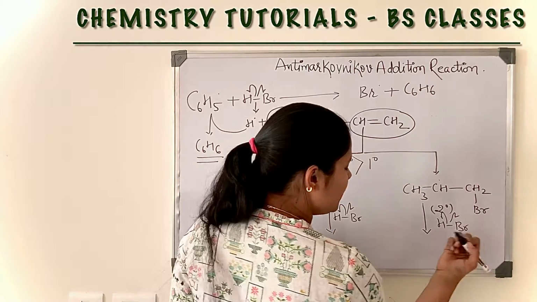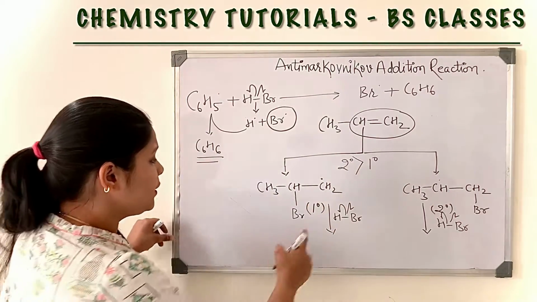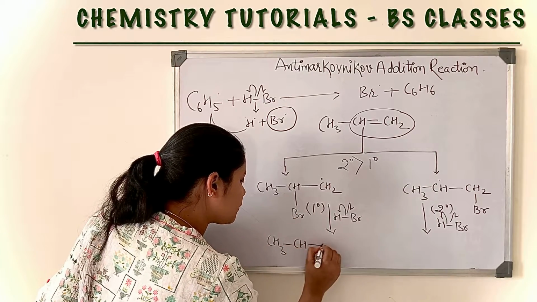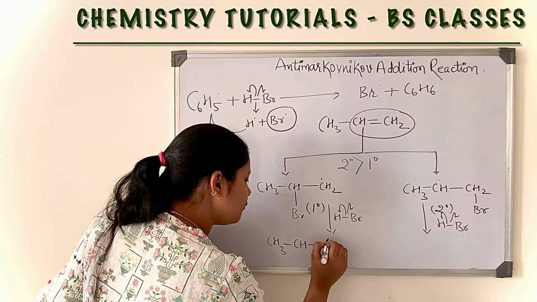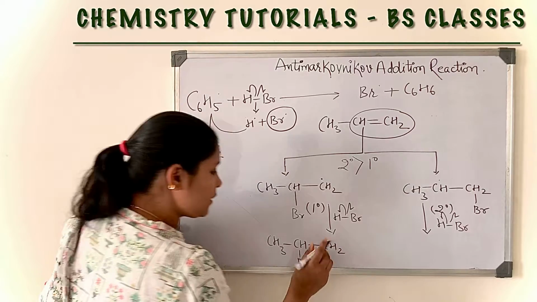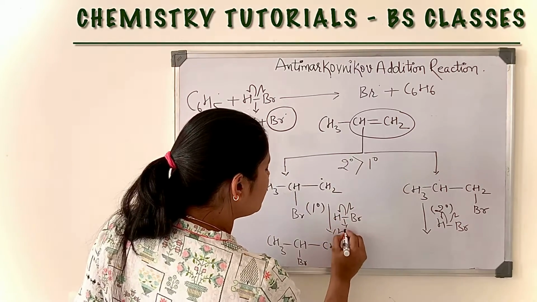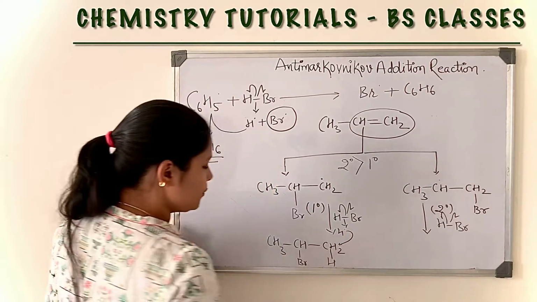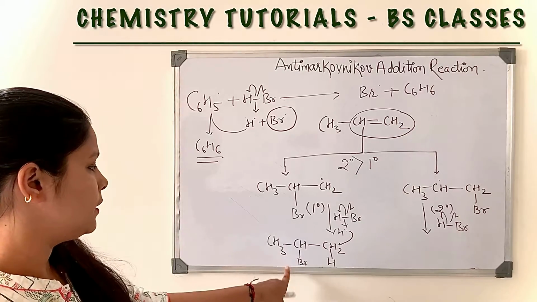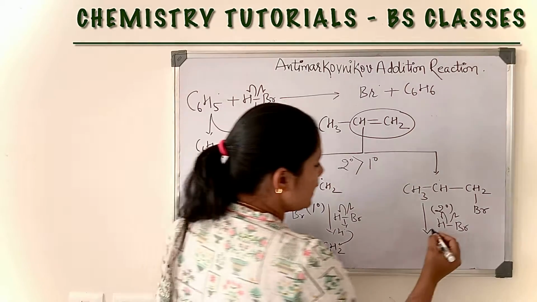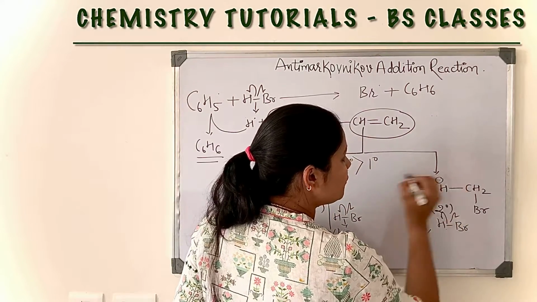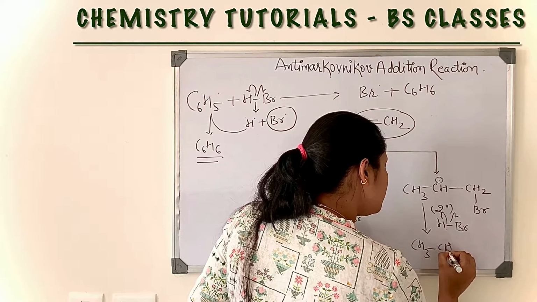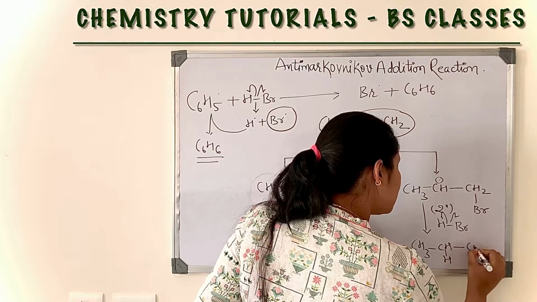The H free radical binds with this free radical and forms this molecule, and here the bromine is a free radical, so hydrogen will bind with the secondary carbon.